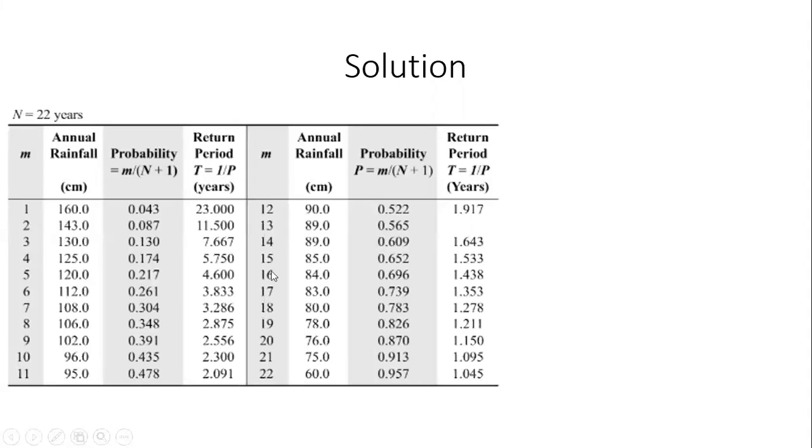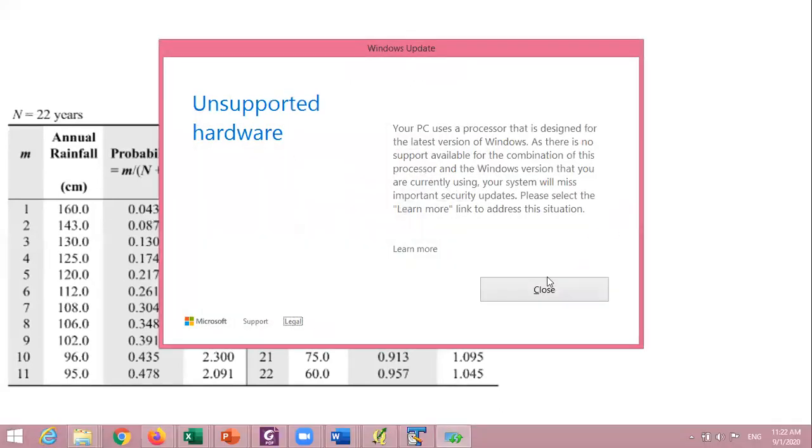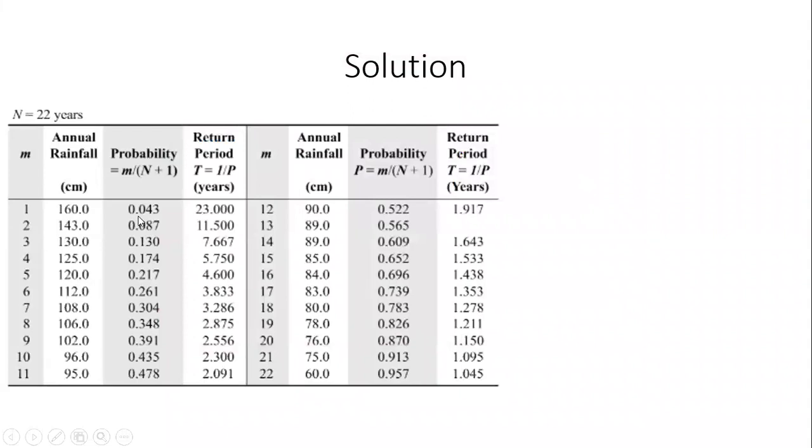Let me just explain this again. Now, what do these probabilities mean? For example, let's look at the very first one, 0.043, which means 4.3%. At this location, given this information, there is a 4.3% chance that you will receive rainfall greater than or equal to 160 centimeters.